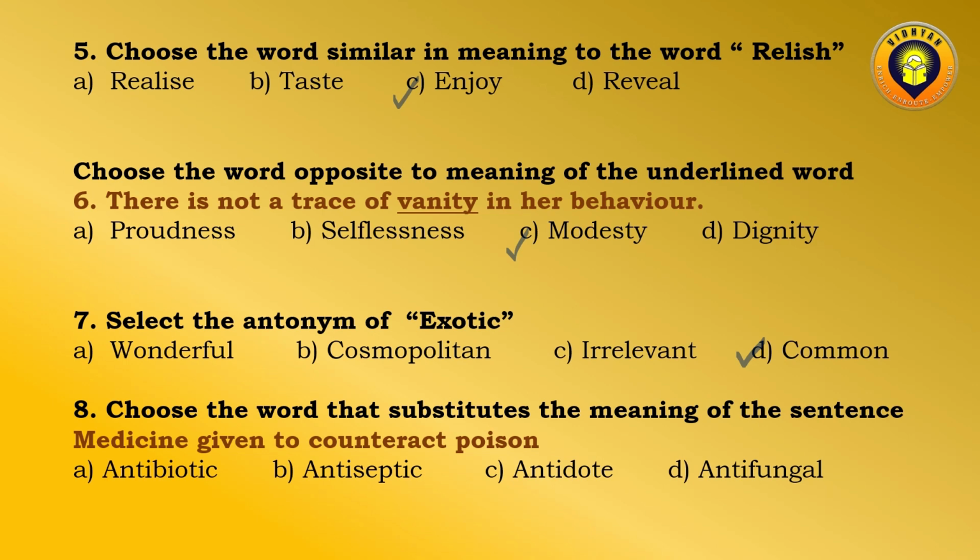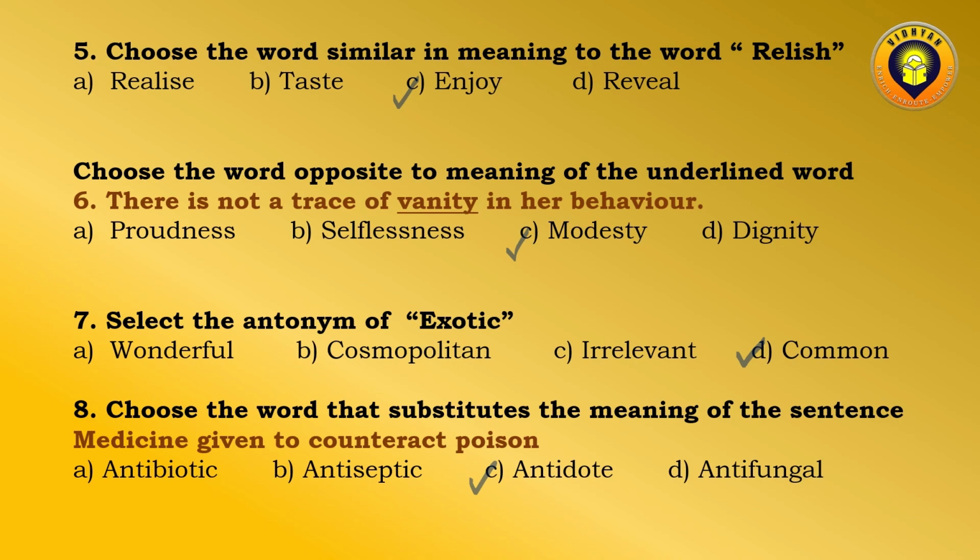And antibiotic, we take if we have any inherent disease or any health issues. Only antidote could be the possible answer, because antidote is actually the term given to a medicine which is given or prescribed to a patient if he has been poisoned.